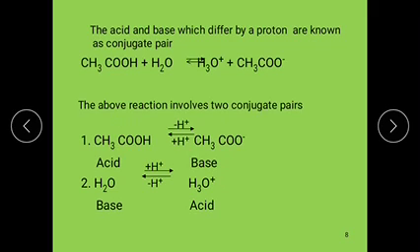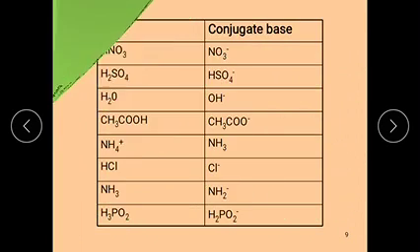And next one is H2O. When it gains a proton, it converts to H3O plus. Here H2O is gaining a proton, then it converts to H3O plus. Here H2O is a base, H3O plus is acid. This acid base pair also differs by one proton, so it is also called a conjugate acid base pair. Let us see some examples of conjugate acid and base pairs.